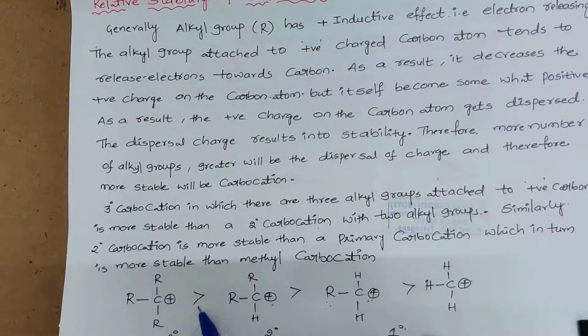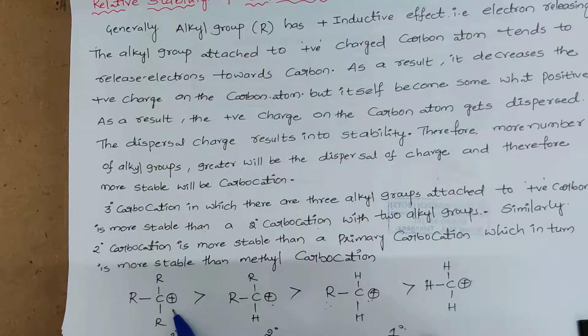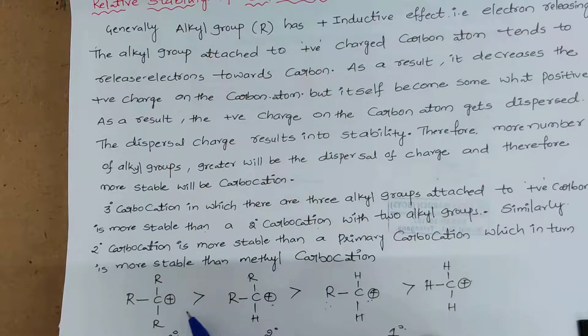So where is the dispersal of the positive charge more? Here, because it is attached to three alkyl groups. That's why the tertiary carbocation is more stable than the secondary, than the primary, than this methyl carbocation. So the tertiary carbocation is always more stable than the secondary carbocation, which is more stable than the primary carbocation.